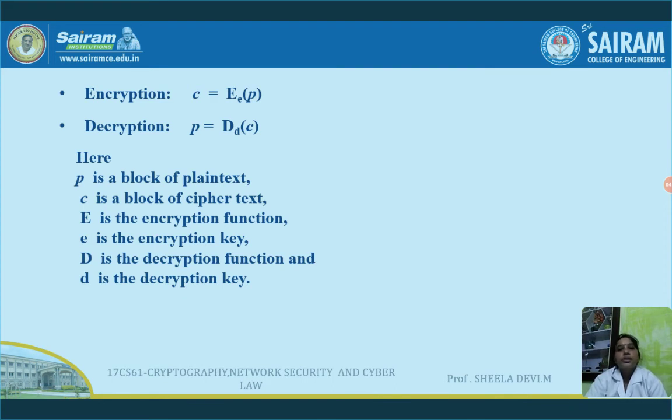Then at the receiver they have to do the decryption process, that is they have to convert the ciphertext to the plain text. So how will I receive the plain text? P is equal to D(d, C): I have to apply some decryption algorithm, that is capital D, small d is the decryption key, and C is the ciphertext which the receiver received from the sender.